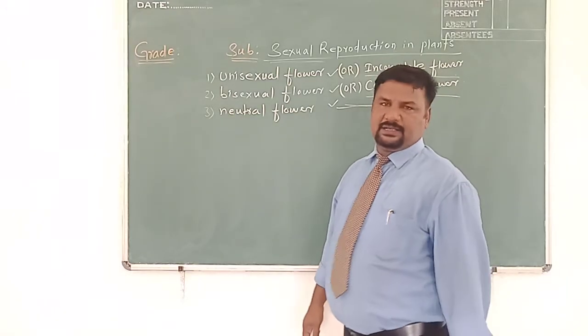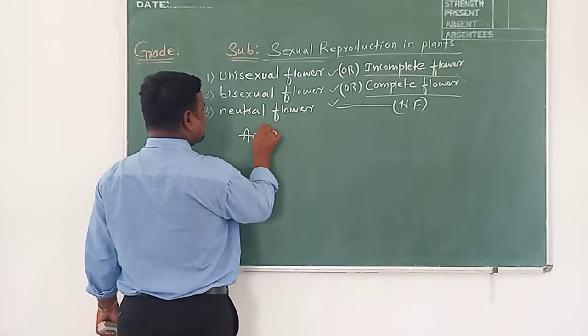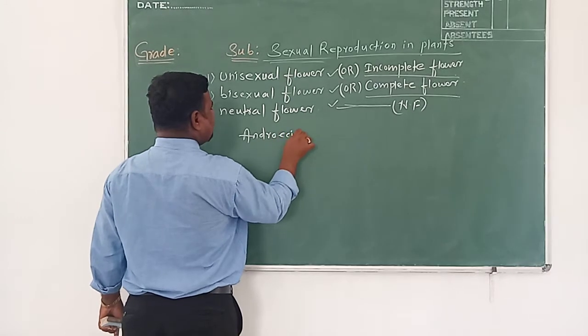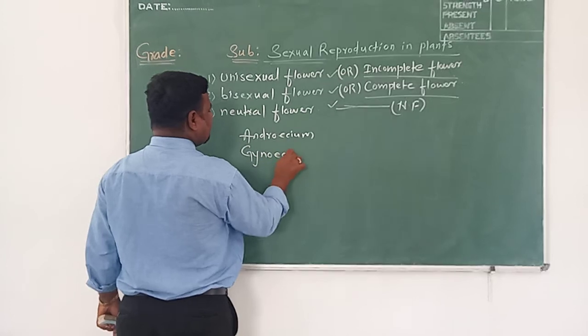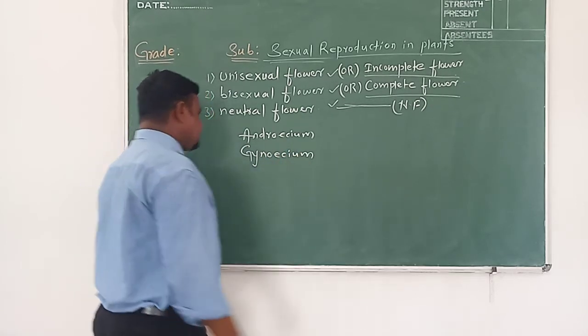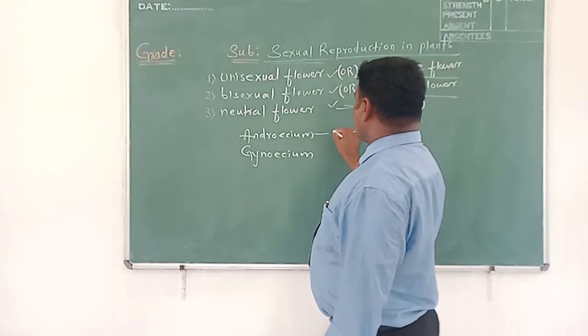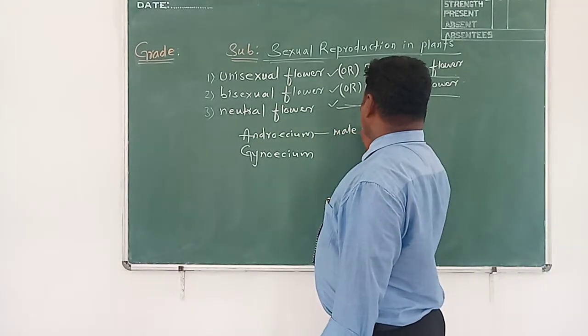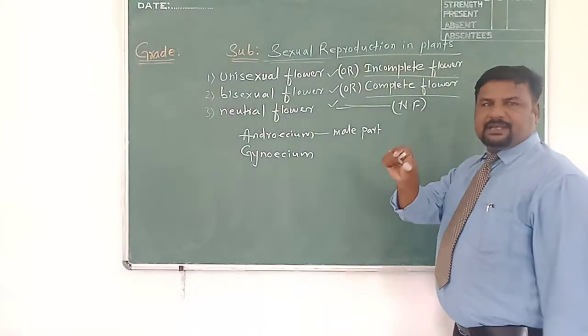You know the male part in a flower. We call it androecium. What is androecium? And what is gynoecium? Gynoecium is the female part. Androecium is the male part. What is androecium? It is the male part present in the flower.